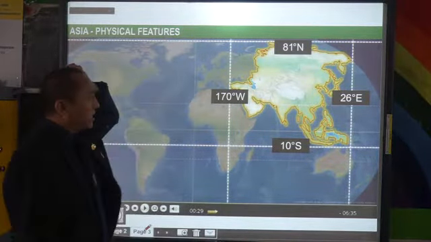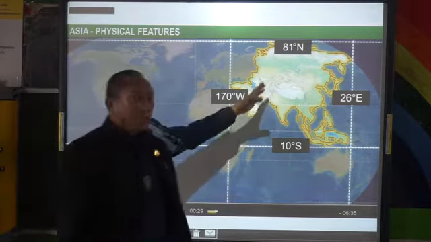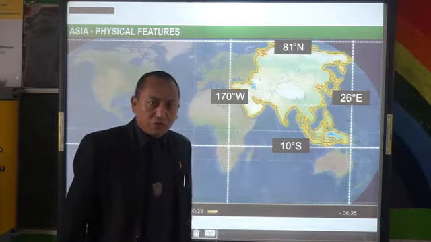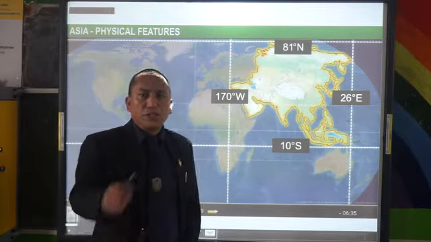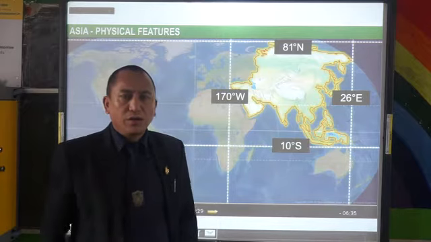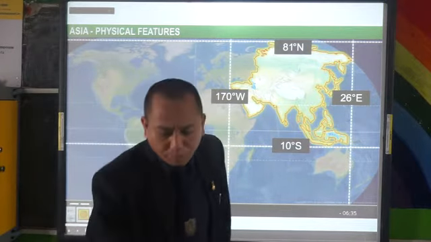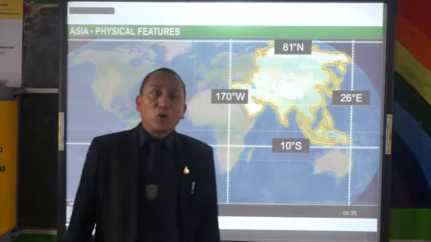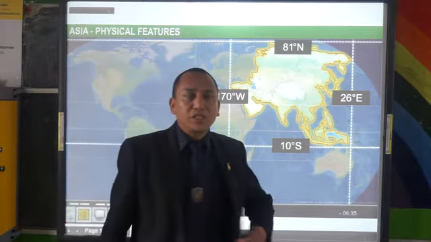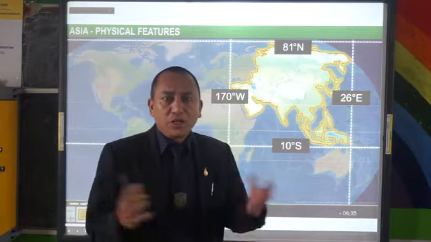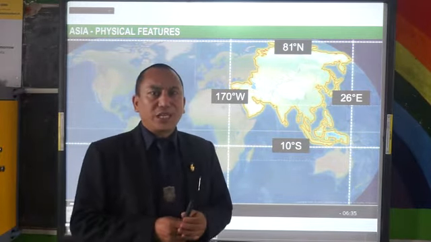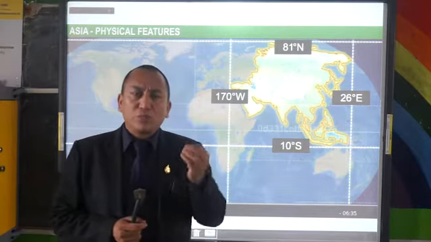Okay, now let's see the reason why it's called the continent of contrast. It has the highest mountain peak in the world, Mount Everest, which is almost 8,848 meters above sea level. Similarly, it has the lowest place on the earth, the Dead Sea, which is almost 400 meters below sea level.